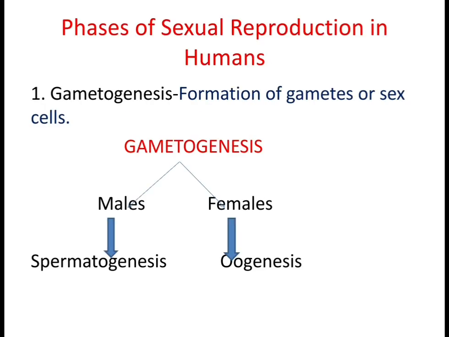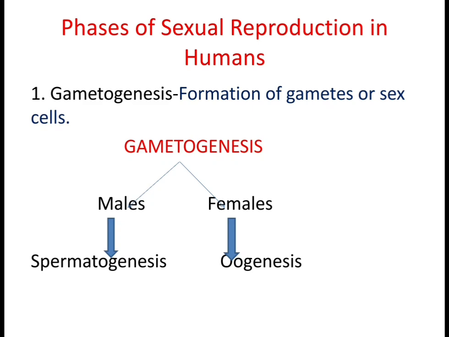Now, we'll move on to the phases of sexual reproduction in humans. We know that human beings follow sexual reproduction. What is sexual reproduction? In sexual reproduction, two individuals are required, that is a male and a female, meaning two gametes are required, a male gamete and a female gamete. In this session, we'll only understand each phase, and in detail we'll study afterwards.